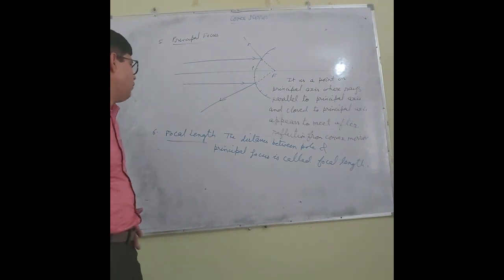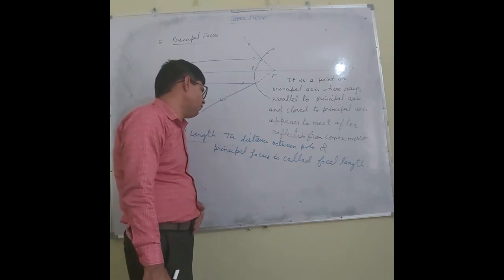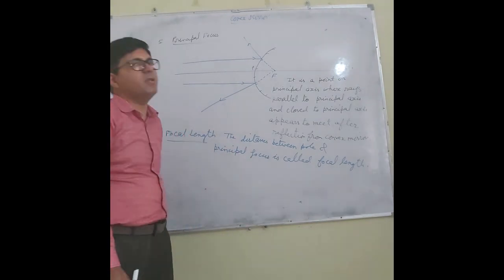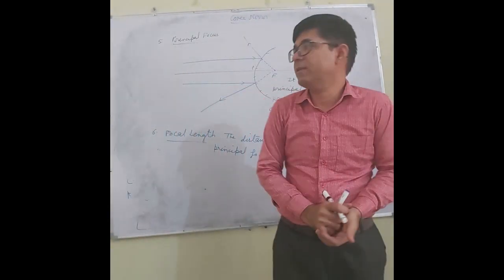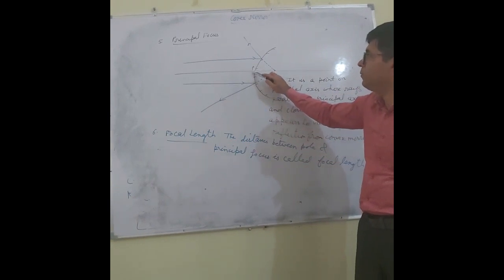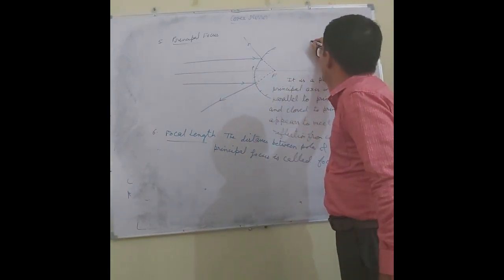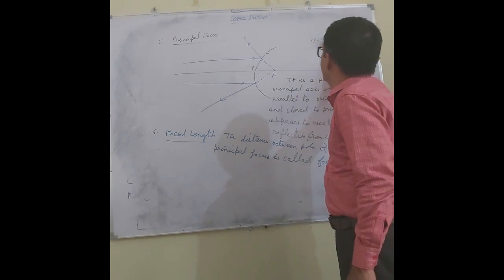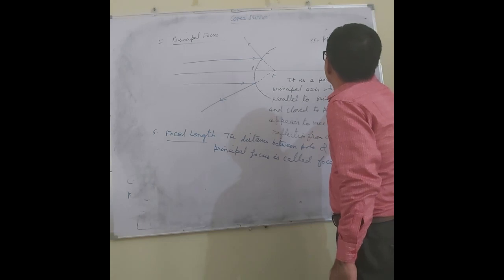And next one is focal length. What is the focal length? The distance between pole and principal focus is called the focal length. Here pole is P, principal focus is F. So I will say that here PF is called the focal length.